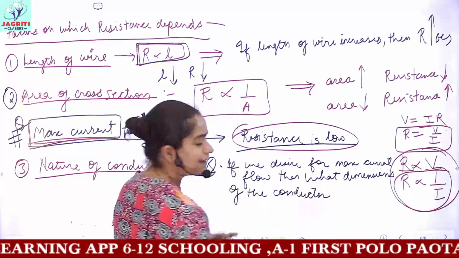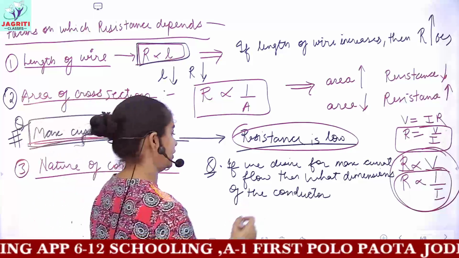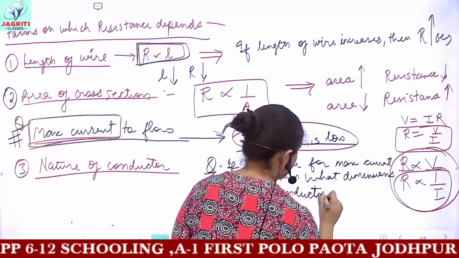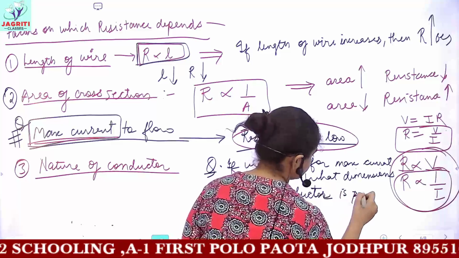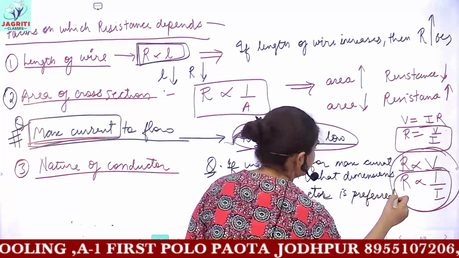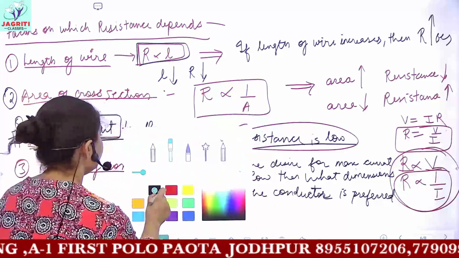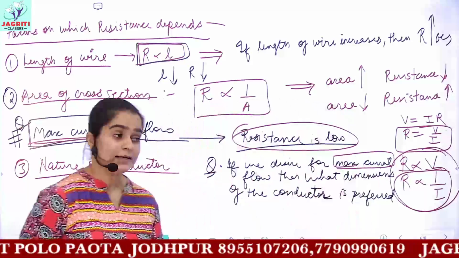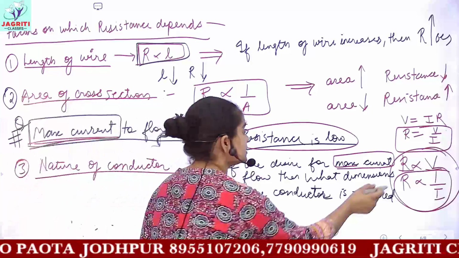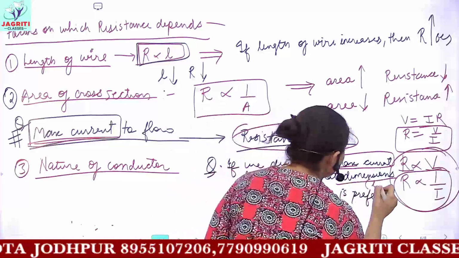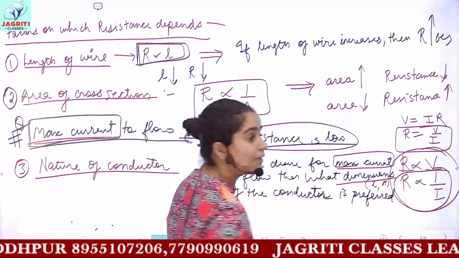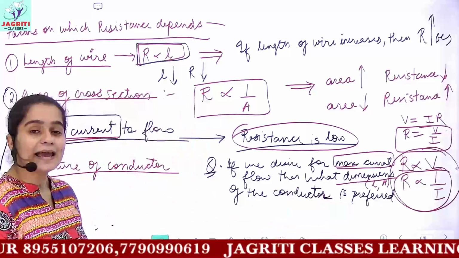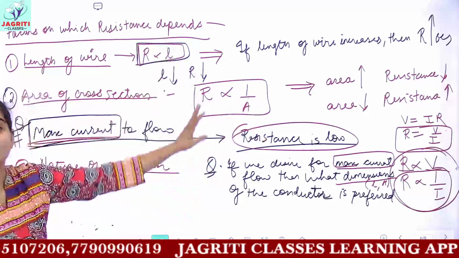Conductor means the metallic wire through which the current is flowing. So here in the question, I have given you that I require a condition for maximum current. So what should be the dimensions? Dimensions means what should be the length and area of the wire which we are talking about. Can you answer? Can you relate all the concepts?